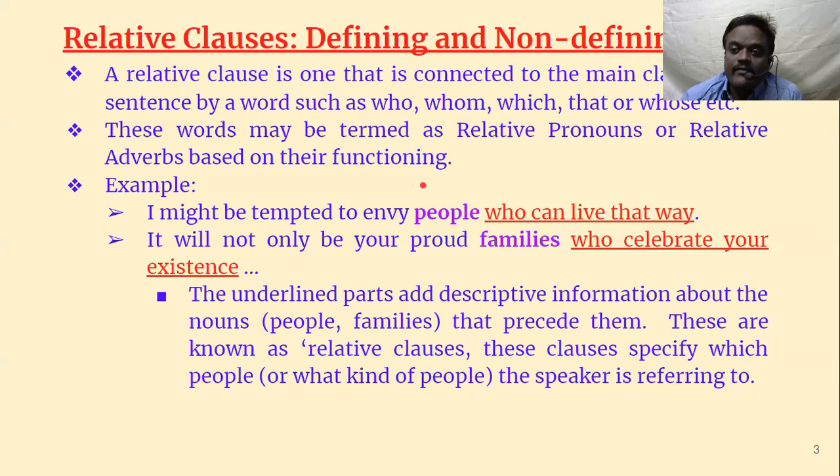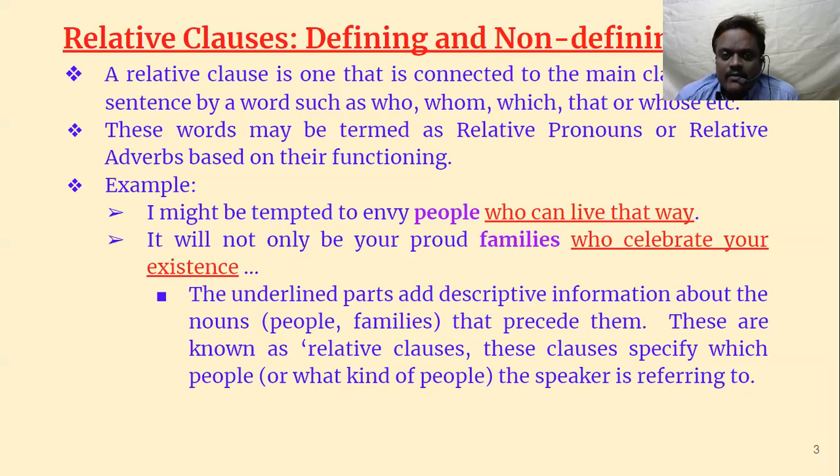So if we are referring to some place or some time, and that is defined, then it becomes a relative adverb. Both relative pronouns and relative adverbs are used here to define a particular name or particular place, and that's why they are called relative classes.